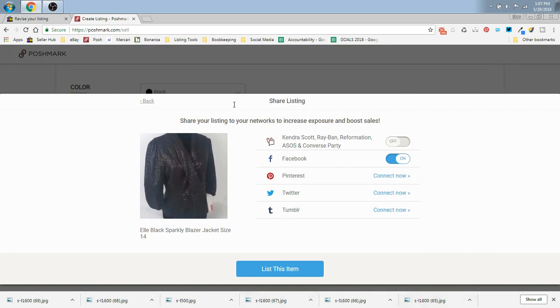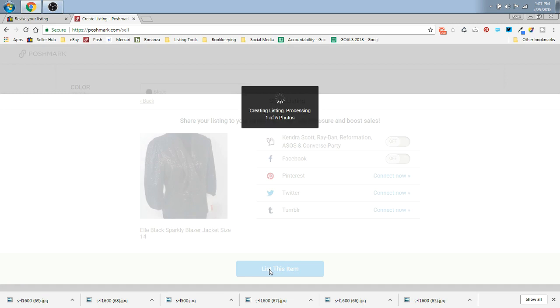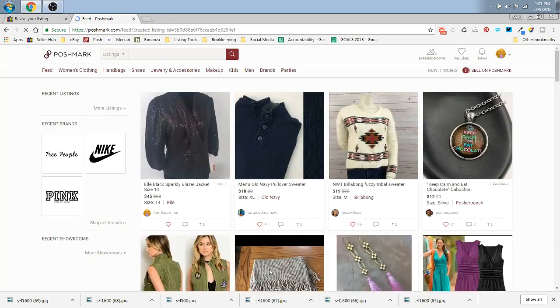This is where you can select where you want to share it. There's obviously right now a current party going on. This doesn't fall into that. But you can connect all of your social media and you can share it right when you list it. You click list. And you're done.